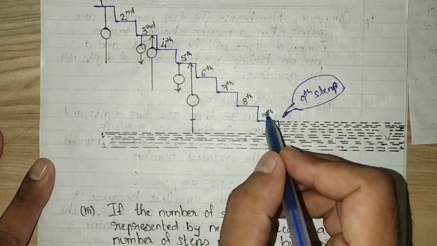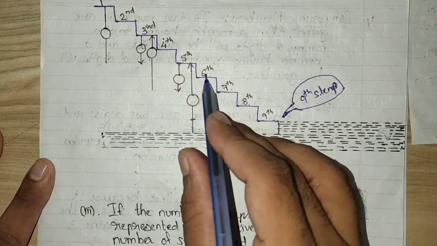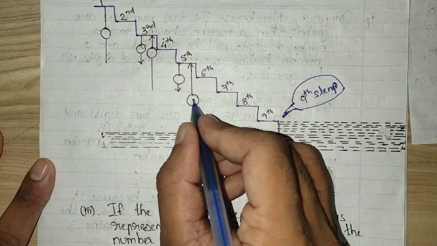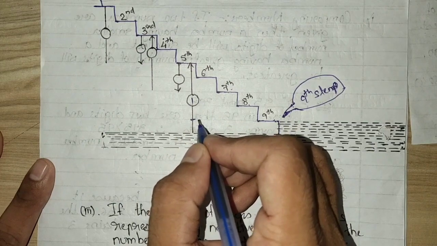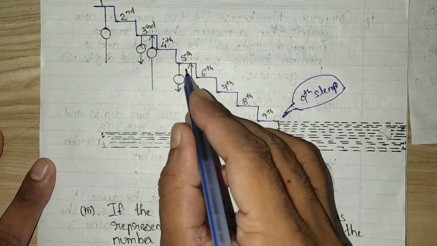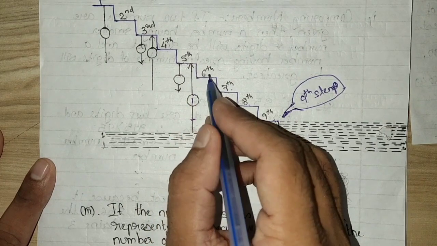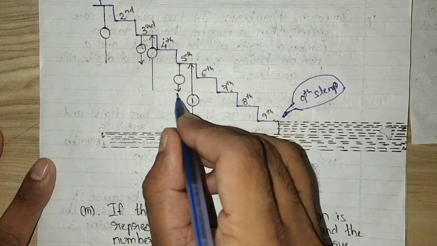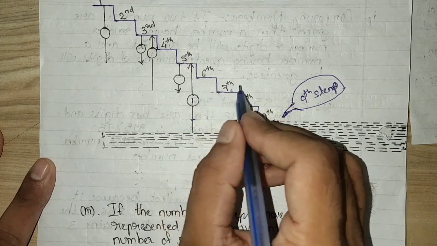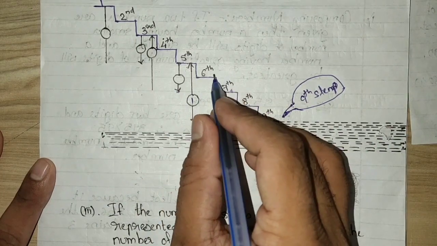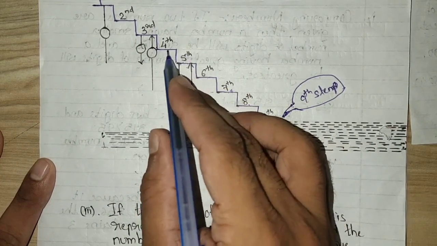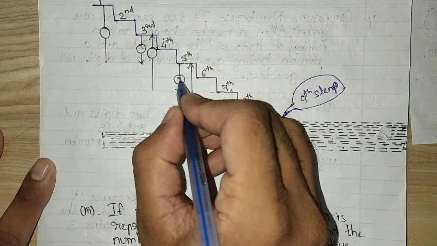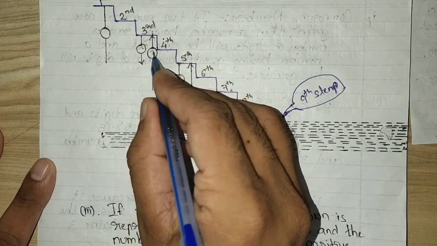So he jumps 4 steps, 1, 2, 3 and 4 steps. When he goes up, he jumps 4 steps up. After reaching 5, again he jumps back 2 steps down, 1 and 2. He reached the 7th step, that is here. From 7, he takes 4 jumps, that is 1, 2, 3 and 4. He reached over here.